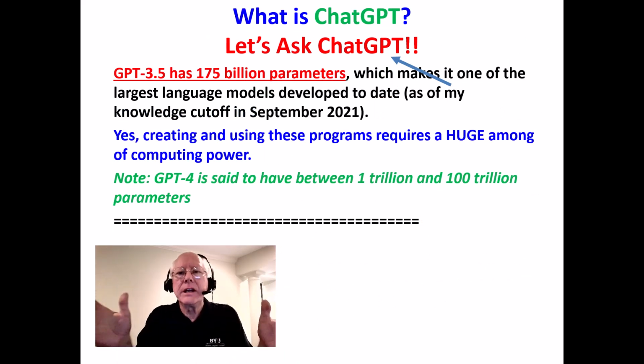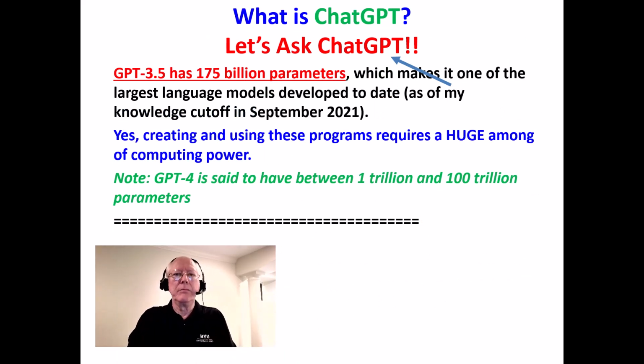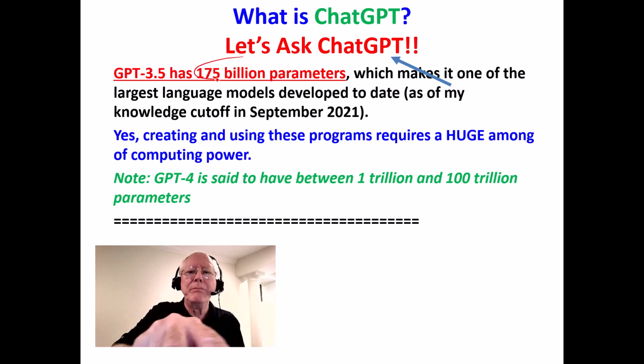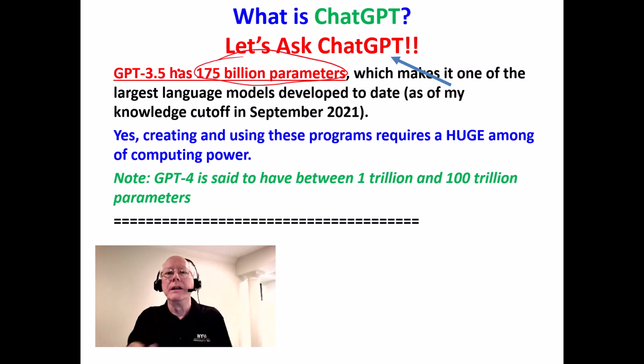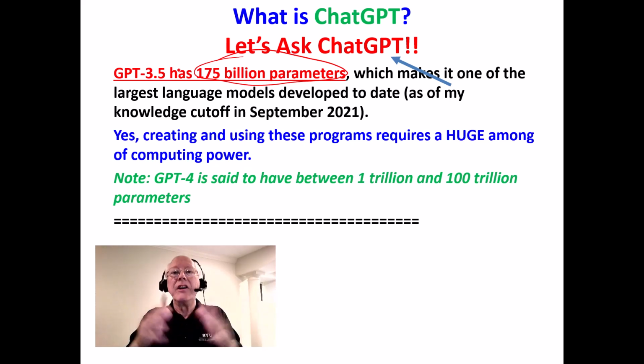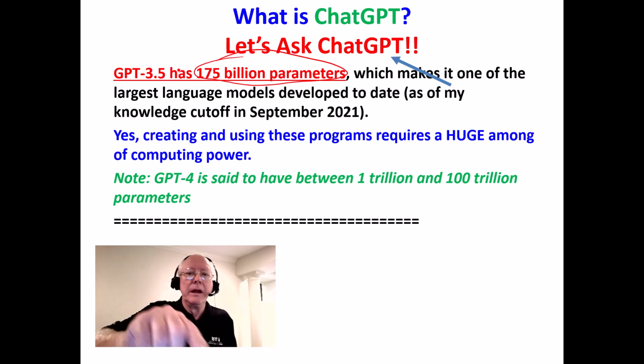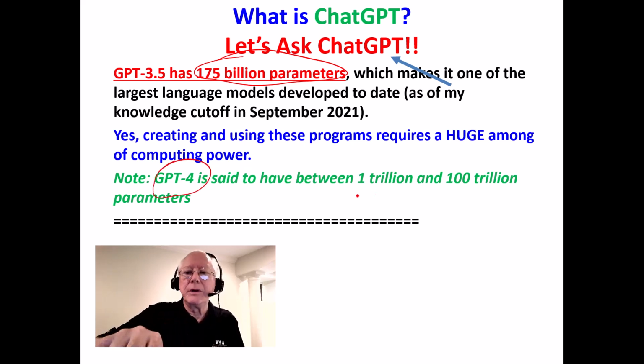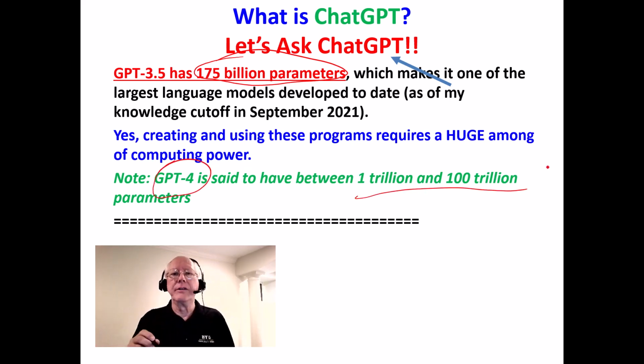So let's ask ChatGPT a little bit more. It has 175 billion parameters, these trainable weights. Again, in the football game, it's what's the score? How much time is left in the game? Who has the ball? What are the weather conditions? Well, in ChatGPT, there are 175 billion of those kinds of things. And the next generation of GPT models, GPT-4, is said to have between 1 trillion and 100 trillion of these parameters.